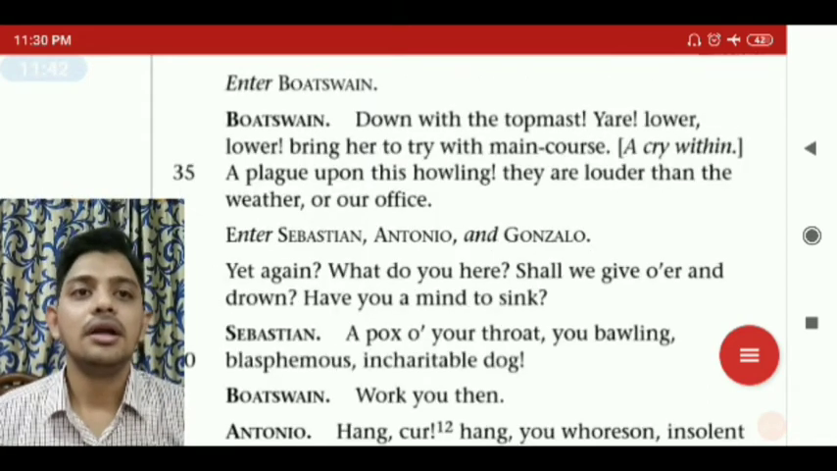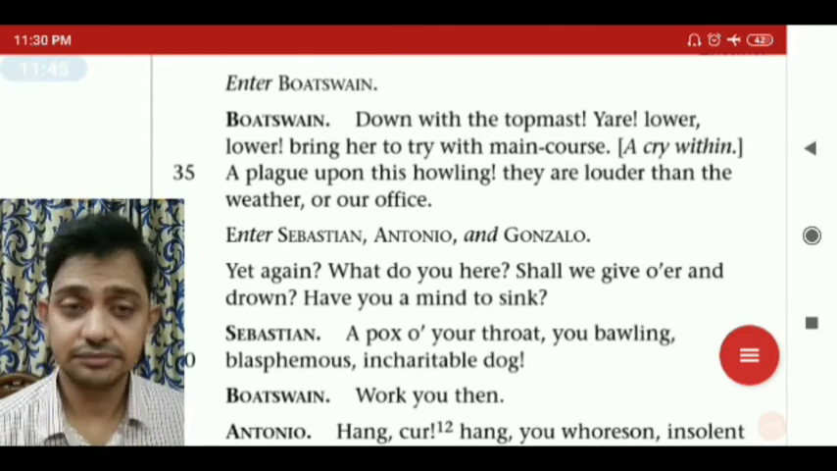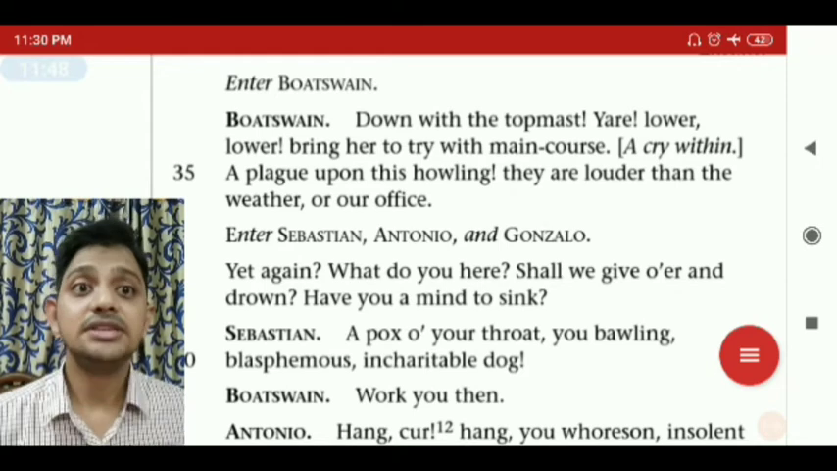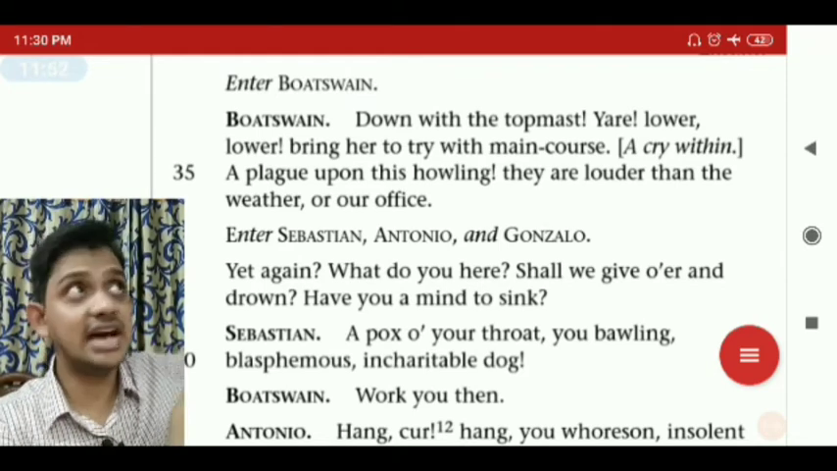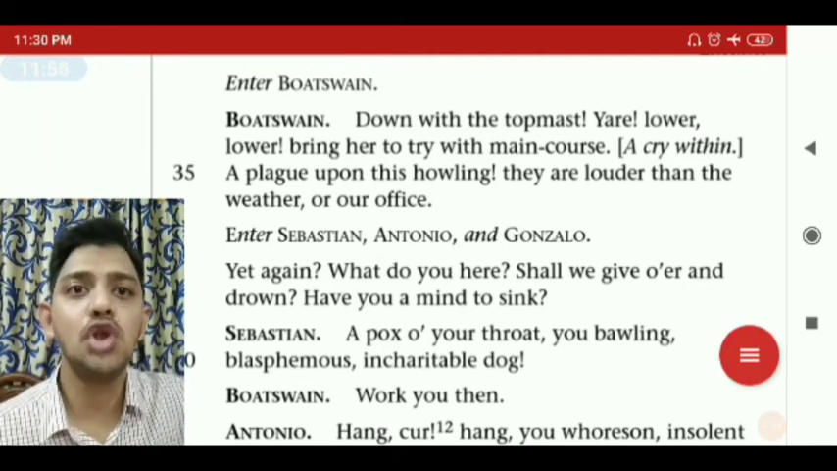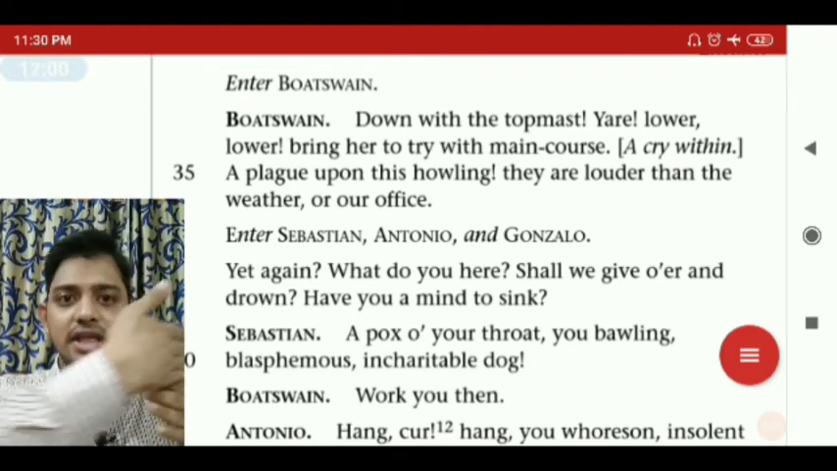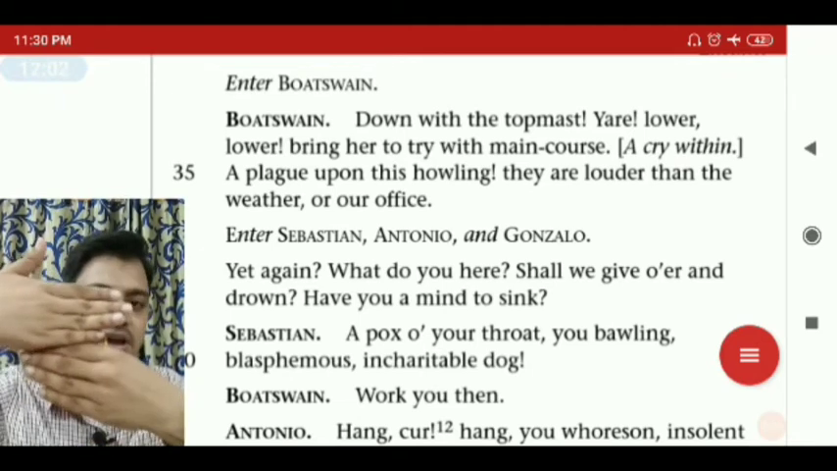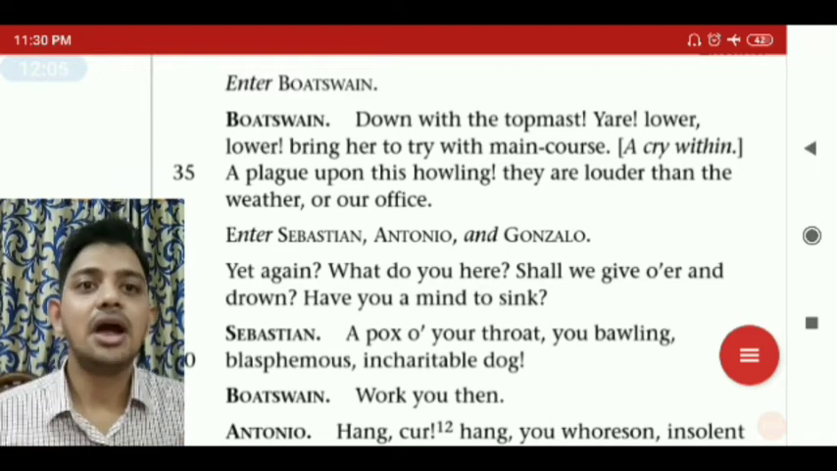Boatswain: Down with the topmast. And now he is speaking to his mariners again. He is commanding them. Down with the topmast, means the topsail, put it down. Yare, lower, lower, bring her to try with the main course. Now join the lower main course and the upper together so that it would get great power to fight against the wind.